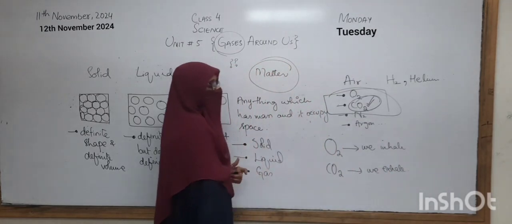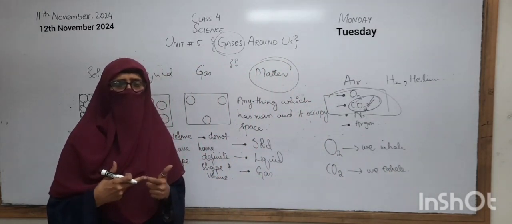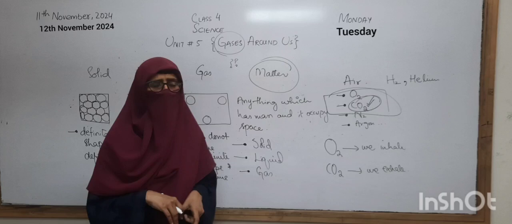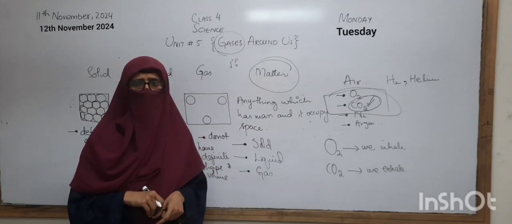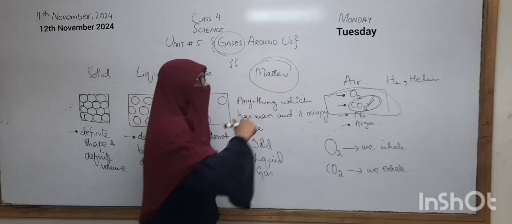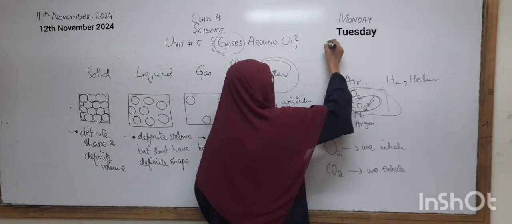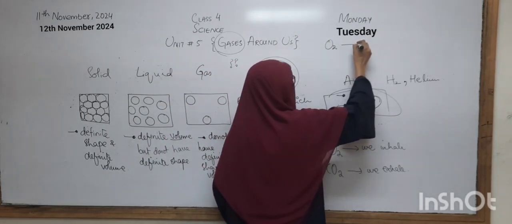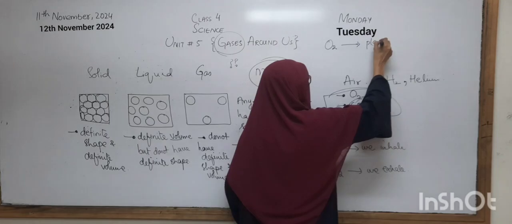Okay. So if we inhale oxygen gas, from where can we get that oxygen gas? Have you any idea about it? Excellent. That is oxygen we are getting from plants.